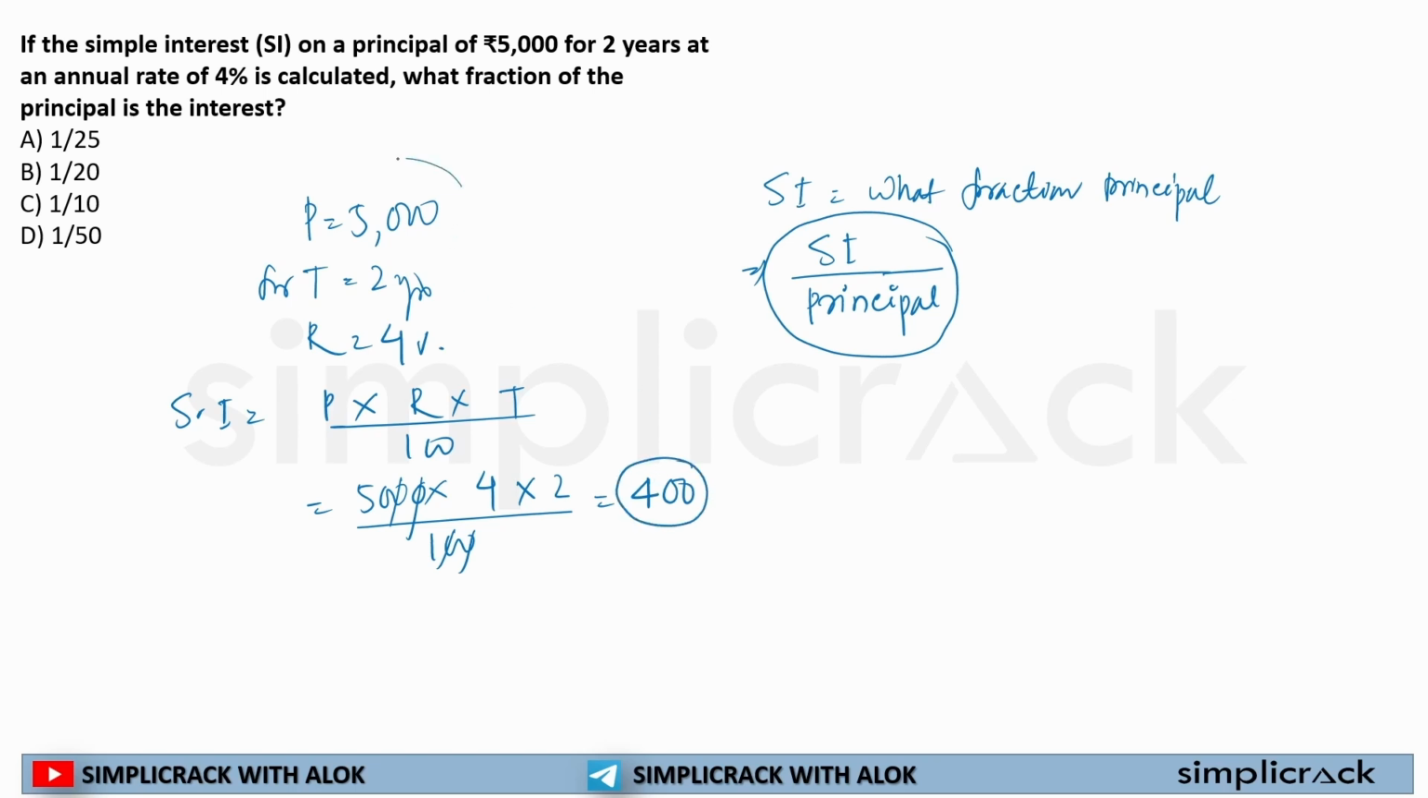Now it has been given simple interest 400, principal 5,000. So if I have to calculate the fraction, simple interest divided by principal. 0 0 will cross out. If I divide by 2, it will be 2 2s are 4, 25. So it will be 2 by 25. This will be the answer. 2 by 25. See, it is asked what fraction of principal is the interest.